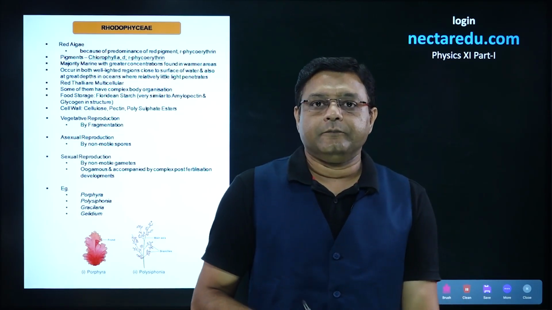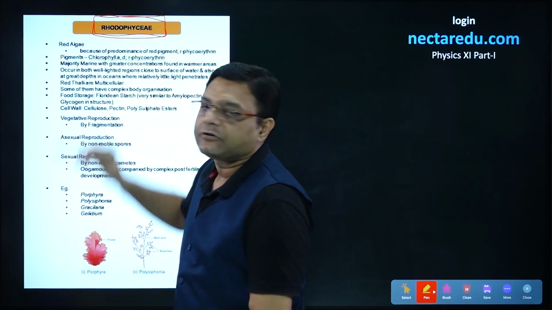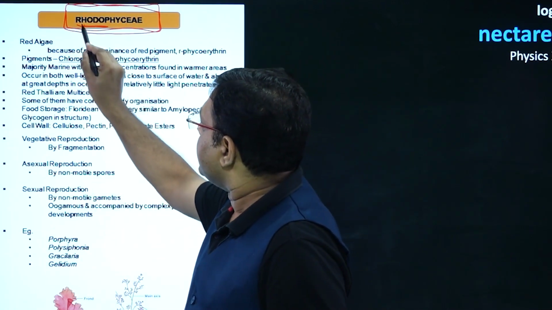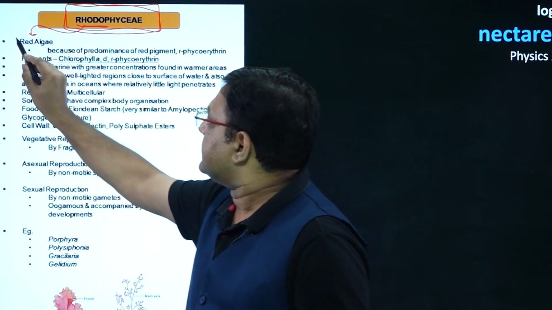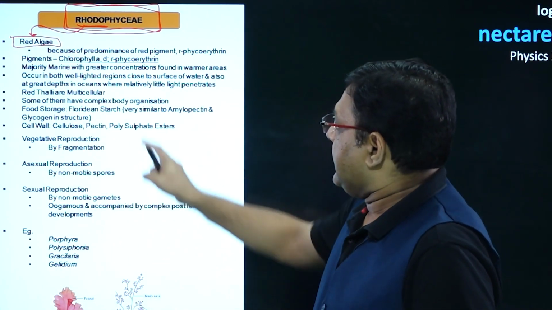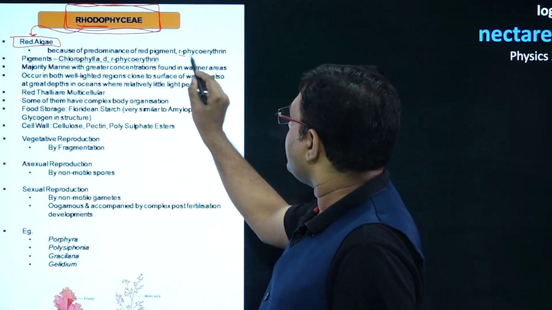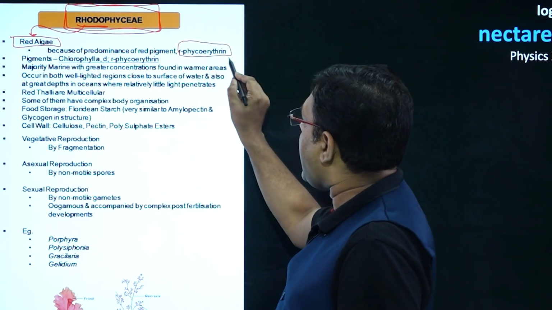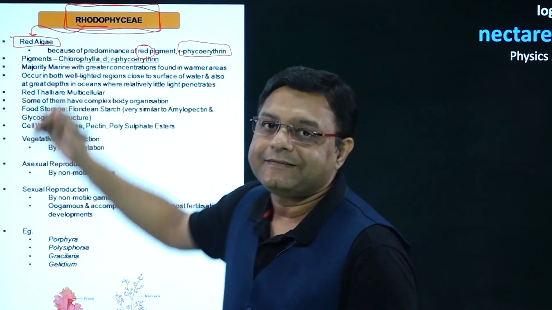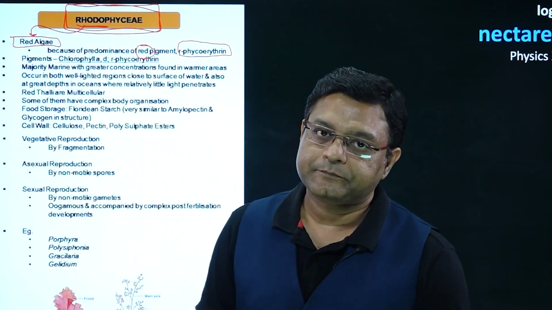In this particular video, we will look into the details of the second class of algae, that is Rhodophyceae. Now the term rhodo refers to red. So these algae are commonly called red algae. This red color comes due to the presence of a pigment called R-phycoerythrin, and this pigment is red in color, and that is why the members of Rhodophyceae become red in color.